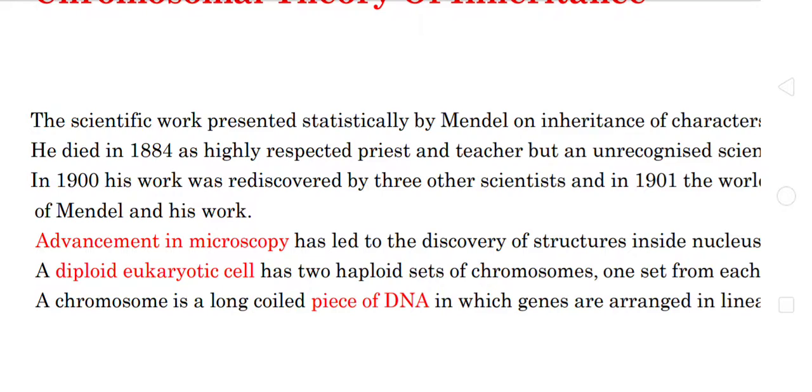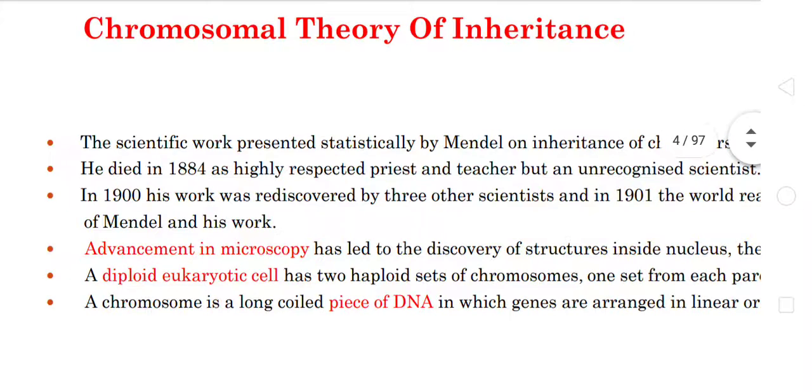Why was the Mendelian concept not accepted during that period? Because in that period they had only the simple microscope. They did not have well developed technology to explain his concept. Later, with the advancement in microscopes, this led to the discovery of a structure called the nucleus. Inside the nucleus, there is a small thread-like condensed structure called chromatin reticulum. A single thread is called a chromosome.